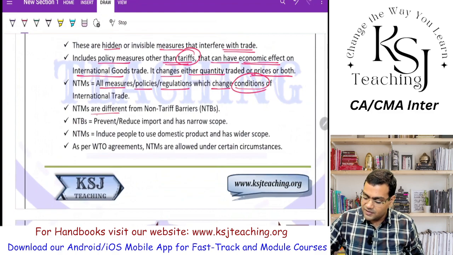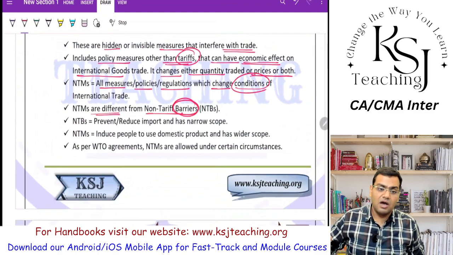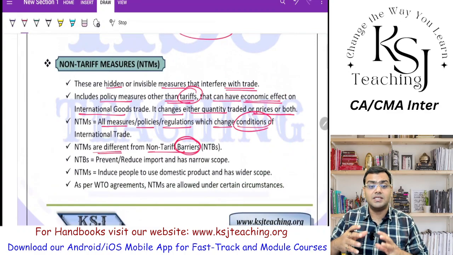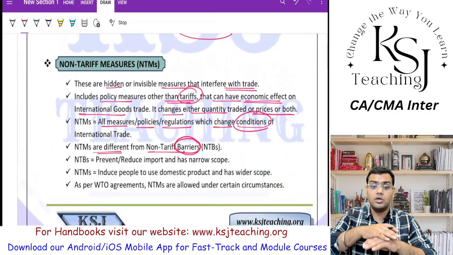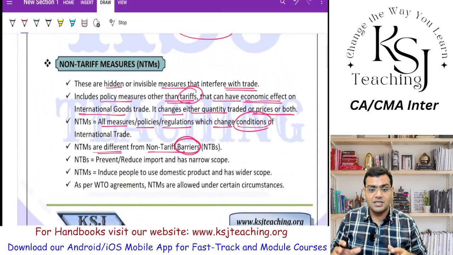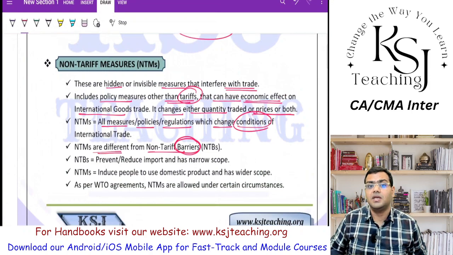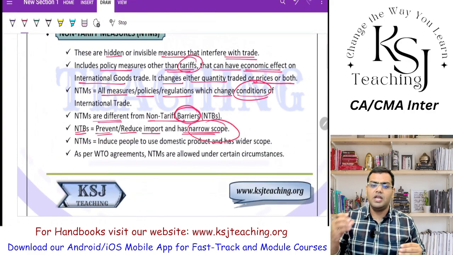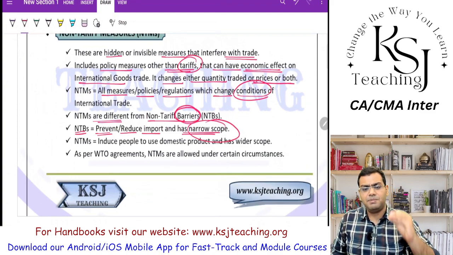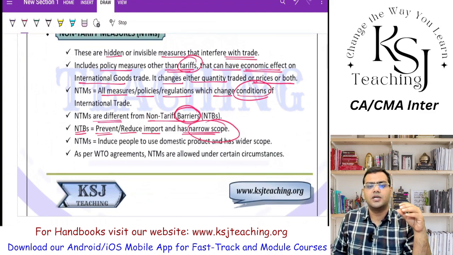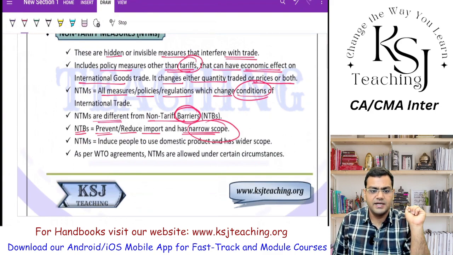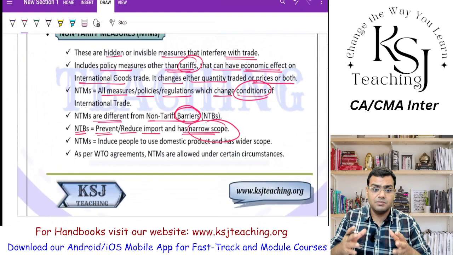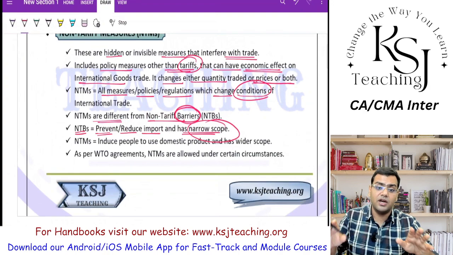The NTMs are different from the non-tariff barriers. The non-tariff measures are different from the barriers. The barriers are when you want to totally prohibit the thing. The measures are when you want to reduce the quantity being imported of that thing, right? NTBs, that is the non-tariff barriers, prevent or reduce the import and have a narrow scope. It is not a wider scope. Only a few items can you totally prohibit, or reduce to a very low level. You are creating huge barriers, but that has a narrow scope. For every product, you cannot do that, right?